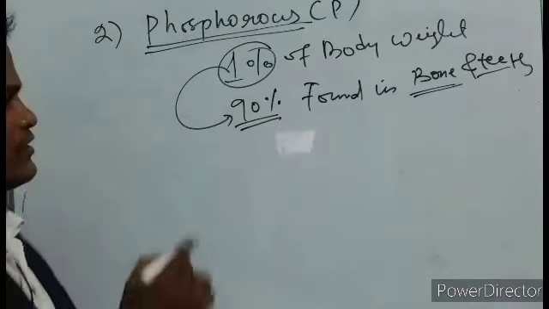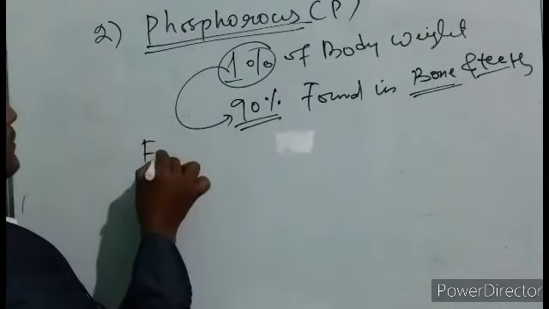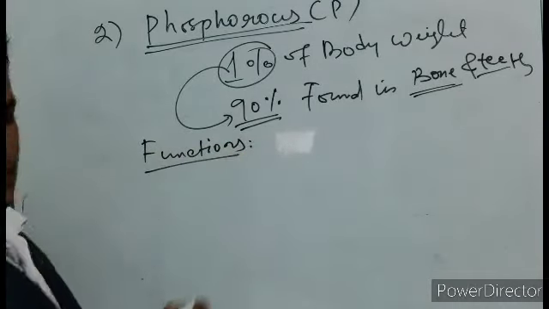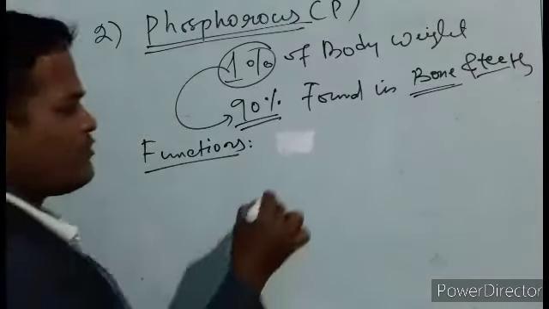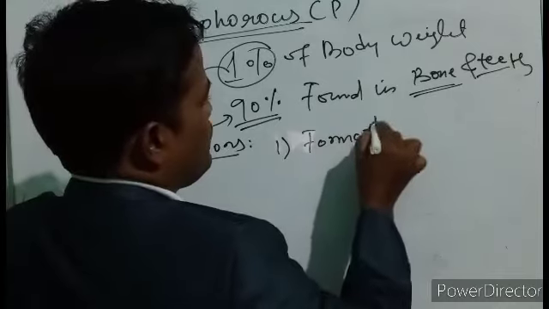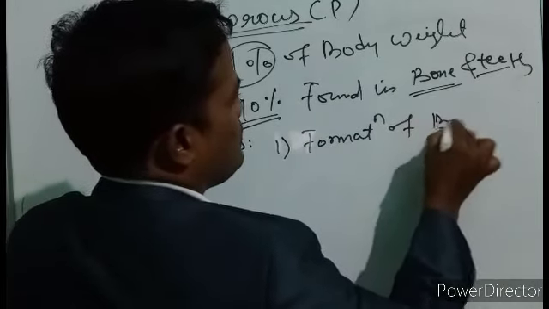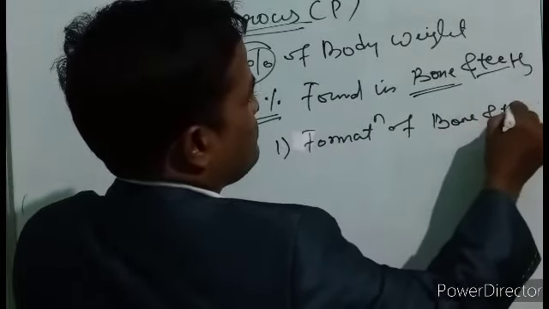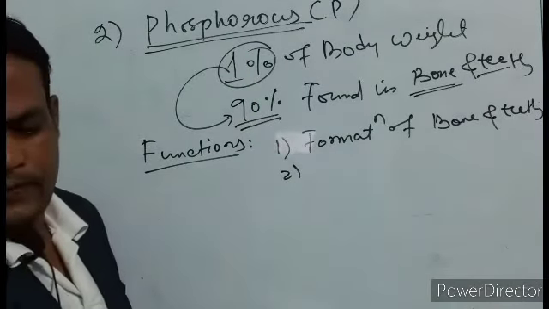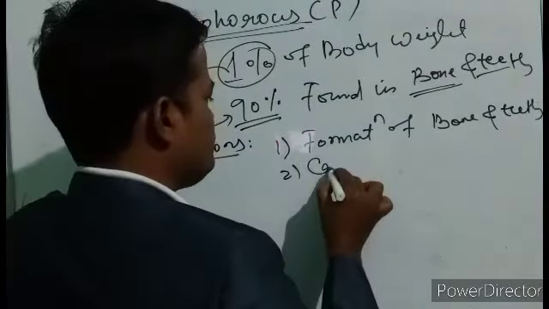And functions. What are the functions? Main function: formation of bone and teeth, number one, like calcium. Number two function is carbohydrate metabolism.